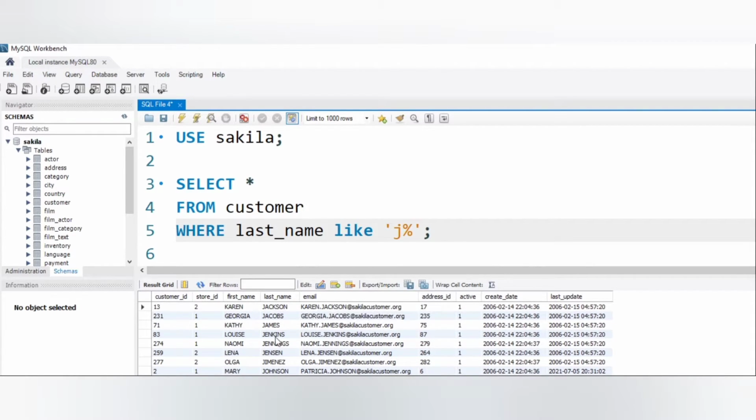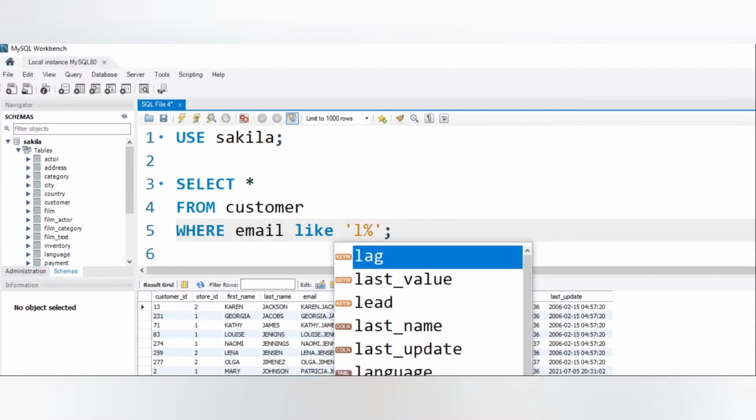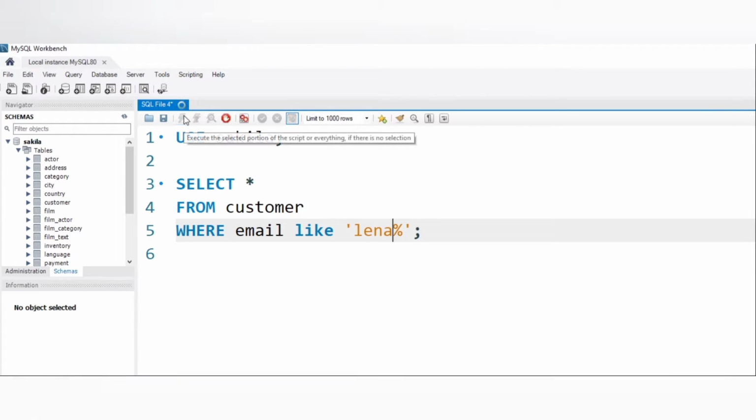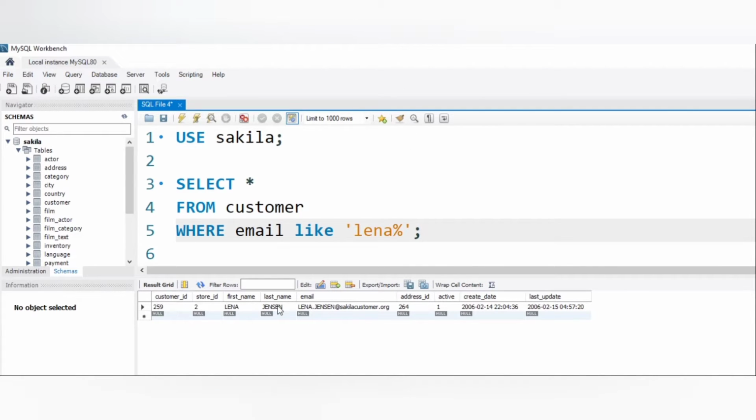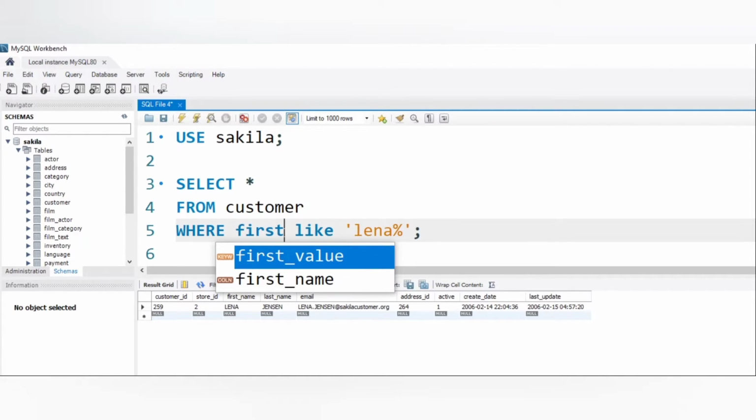Now we will check the email column, and I'm choosing Lena. We will get records whose email ID contains the word Lena. Okay, I'll write it as Lena and run. We are getting only one record whose email ID starts with Lena, because we have used the percent sign at the end. If we use the percent sign at the beginning and the word at the end, then we will get a record whose email is ending with Lena.